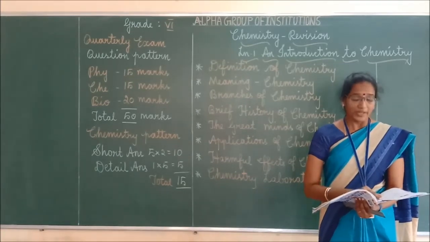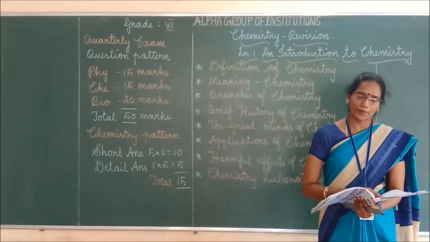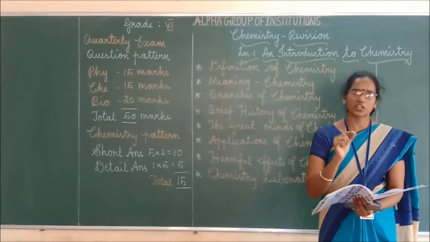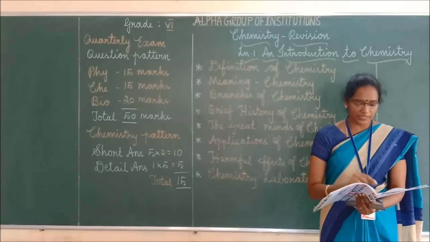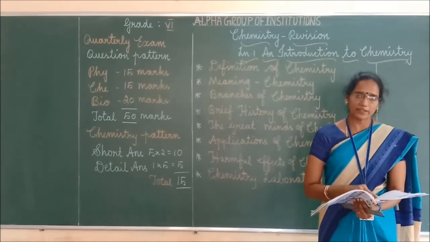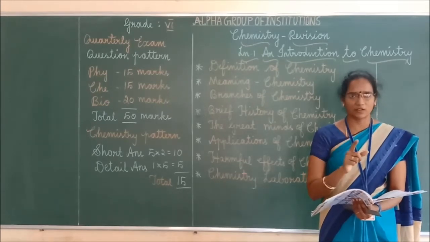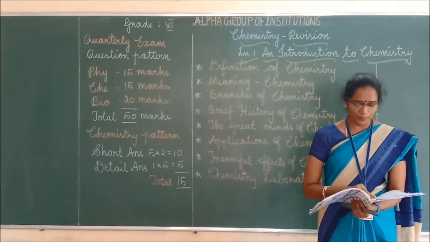And also he showed water is composed of hydrogen and oxygen. He proposed the theory of indestructibility of matter. Underline this word, indestructibility of matter. And also in the first line, water is composed of hydrogen and oxygen. Who showed this? Lavoisier. So these things are also important.